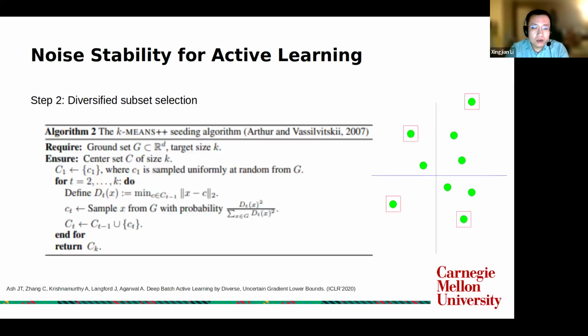Given the vectors for all the candidate instances, we adopt the k-means++ seeding algorithm for the subset selection. This step follows the same idea of the previous method BADGE published in ICLR. The basic idea of this algorithm is, given a new candidate instance, we calculate the minimum distance with existing points. If this distance is larger, we will have a higher chance to choose this candidate. By using this algorithm, we are likely to select a batch of points with different directions and also larger magnitudes.